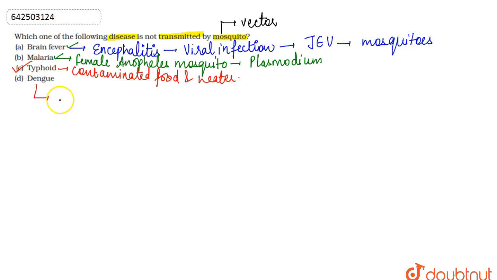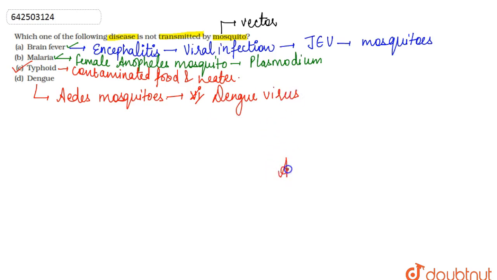Dengue is caused by the bite of the Aedes mosquito. The Aedes mosquito carries the dengue virus and transfers it into the person's body. So we can say that the correct answer here is option C, as it is the only disease which is not transmitted by the mosquito, rather it is transmitted by the consumption of contaminated food and water.